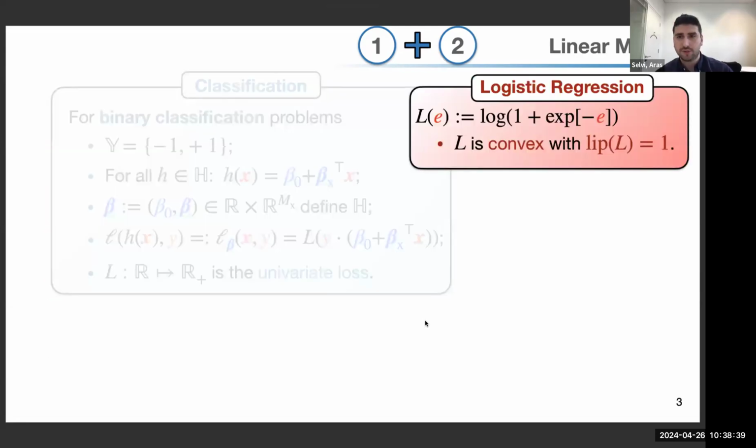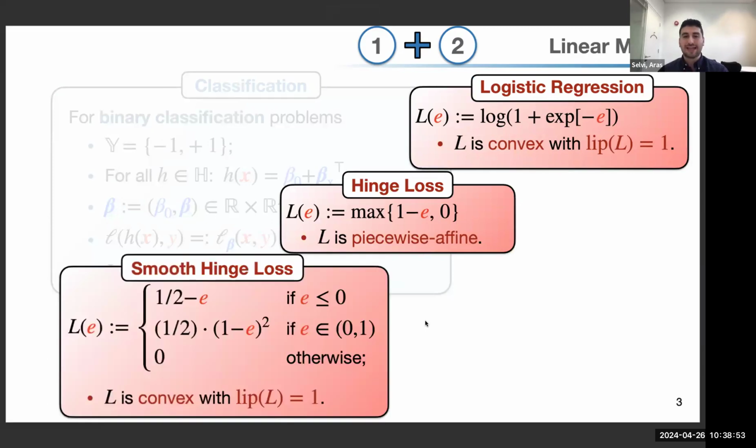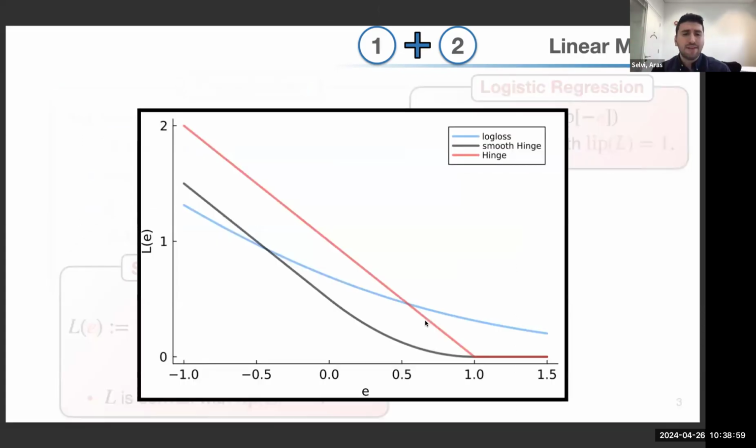So the logistic loss is used in logistic regression, which is actually a convex function with Lipschitz constant of 1. A hinge loss is the loss function we use in support vector machines, which is a piecewise affine loss function. And the smooth hinge loss is a smooth approximation of the hinge loss, which also has a Lipschitz constant of 1. And these loss functions behave differently.